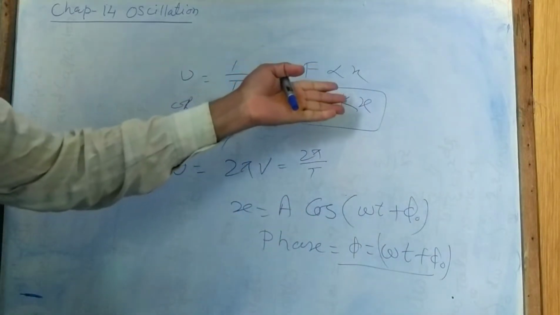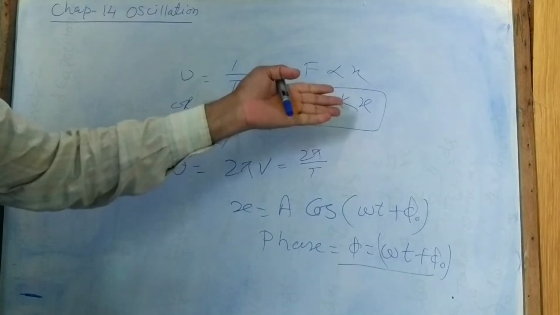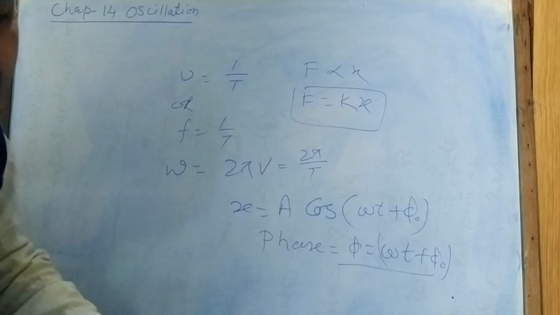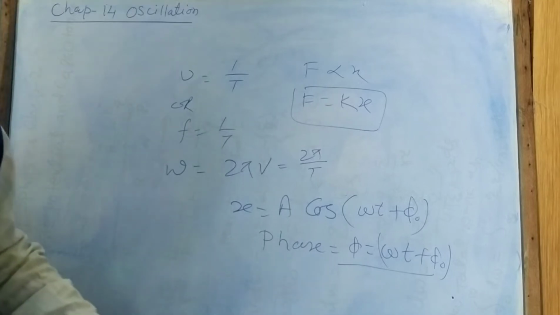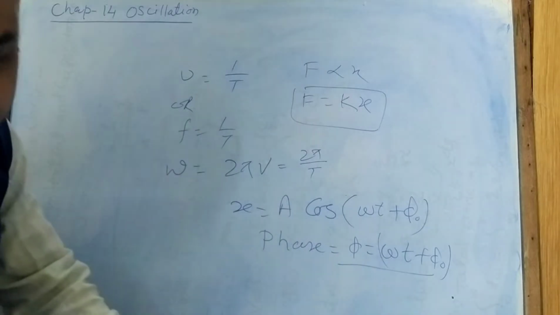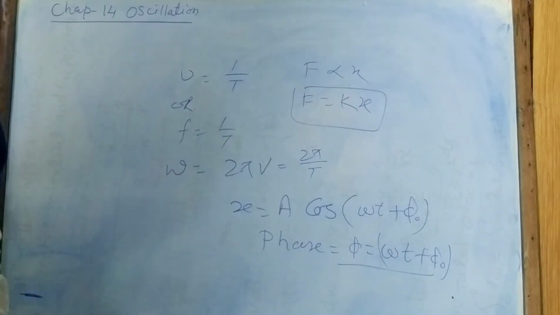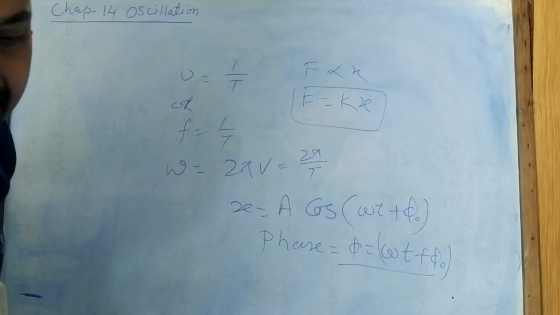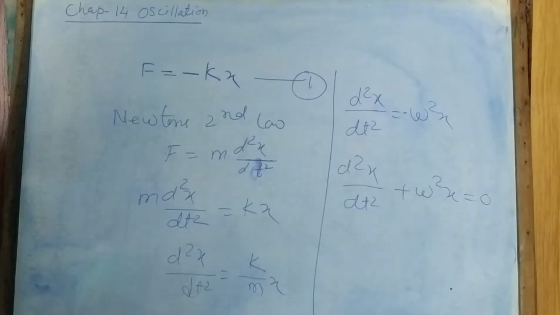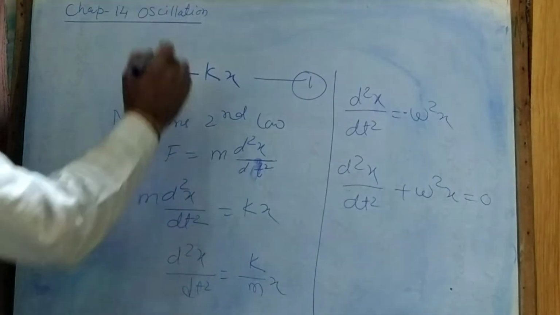Also you can put F equal to ma, so ma is equal to k into x, or a is directly proportional to x from here. Harmonic motion is also defined by many examples in our daily life. Oscillation of a loaded spring is an example, vibration of a tuning fork. These are the examples.